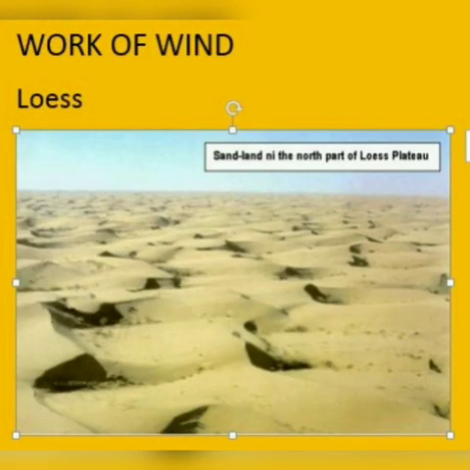Loess. What is loess and how is it formed? When the grains of sand are very fine and light, the wind can carry them over very long distances. And when such sand is deposited in large areas, it is called loess. A large deposit of loess is found in China.